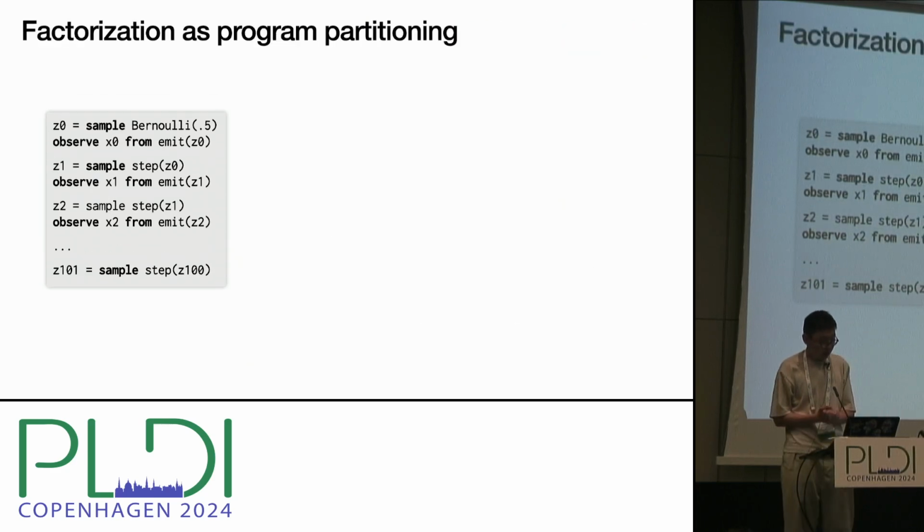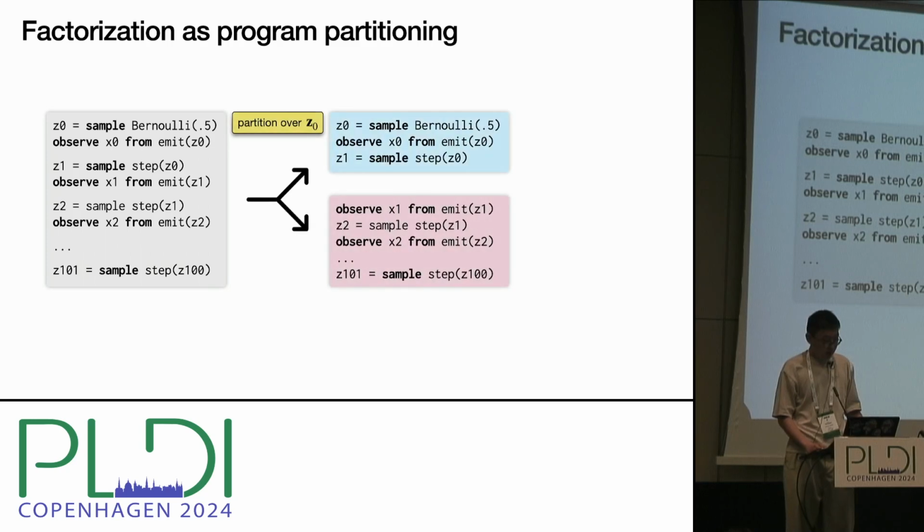Now, what does this tell us about compiling probabilistic programs? In Maple, factorization takes the form of program partitioning. To eliminate a variable, say Z0, the program can be split into two partitions.